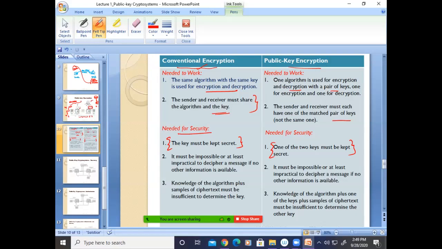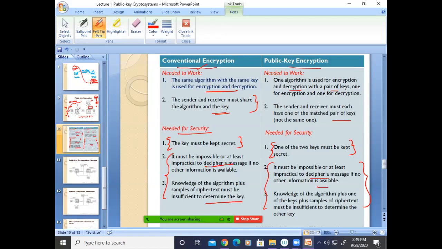Then these two conditions: if we know the algorithm, if we know the ciphertext, if we know the encryption key, even though we should not be able to decipher the message or determine the key. It should not be possible. Here also same. It must be impossible to decipher a message if no other information is available.